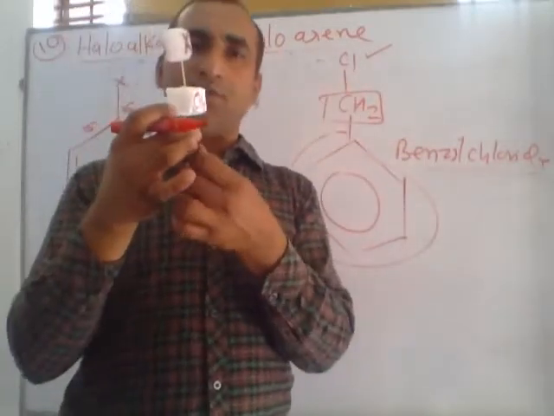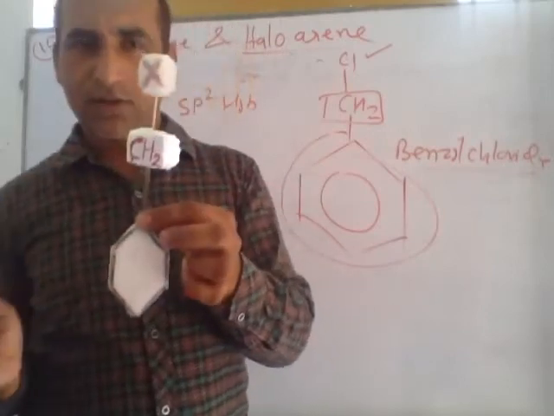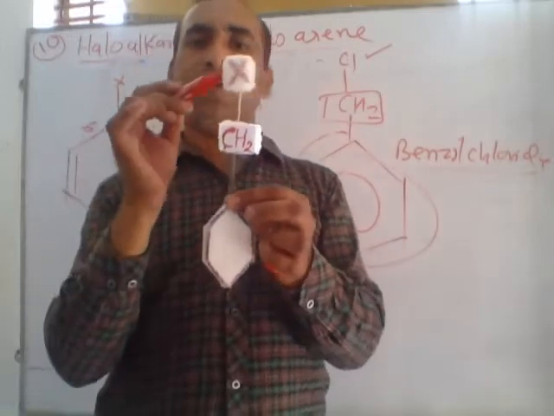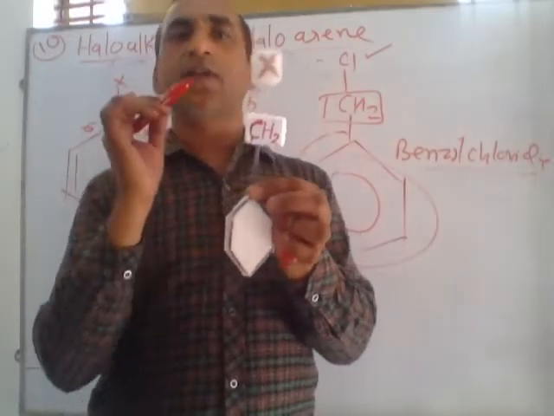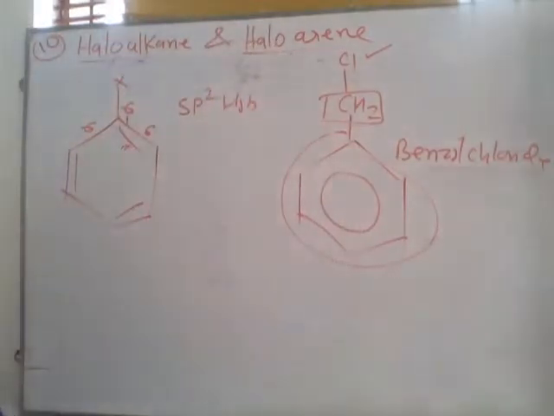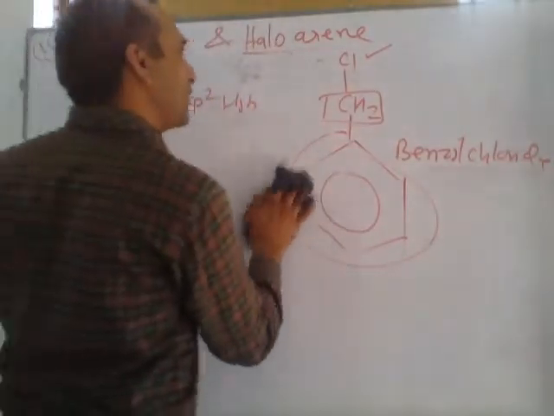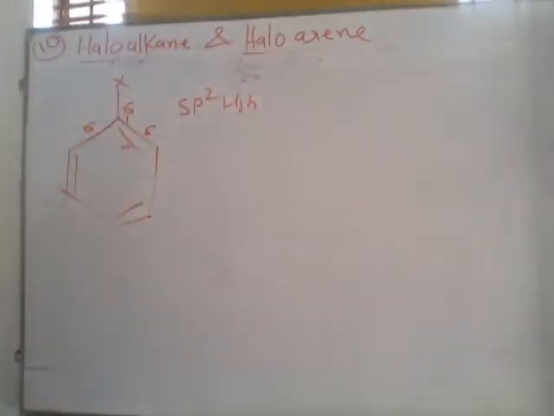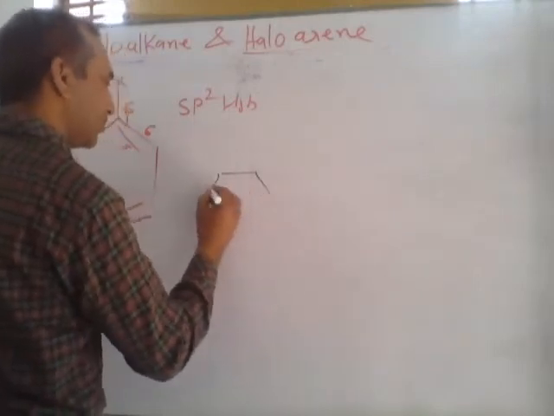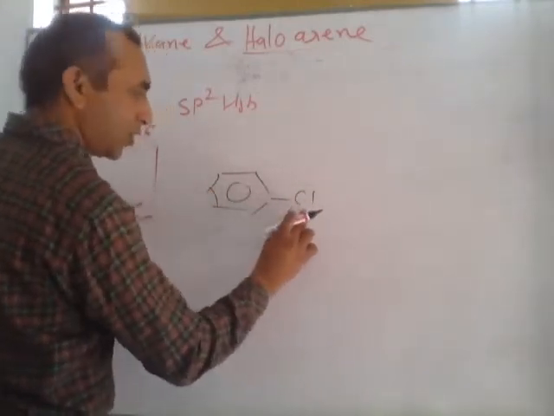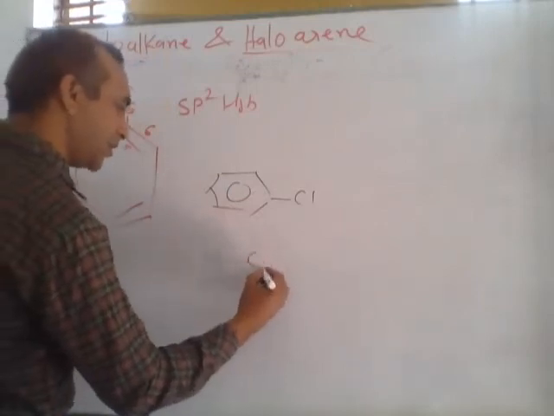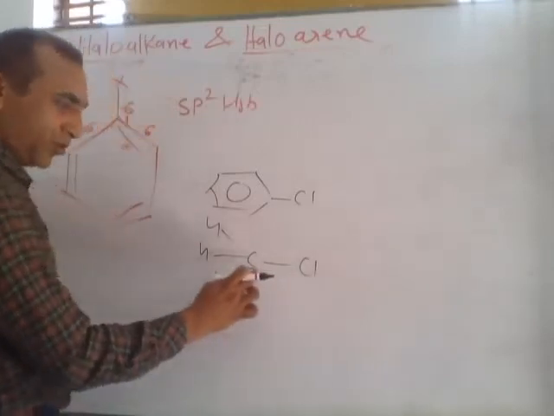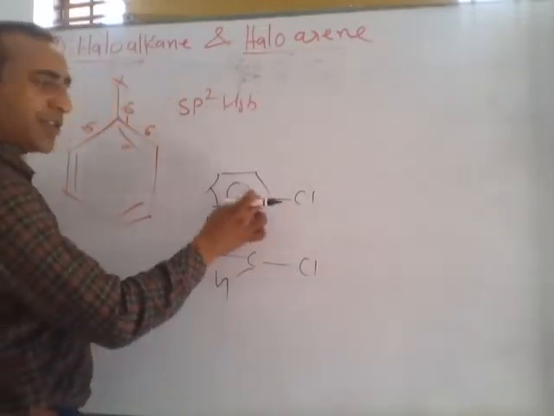Can you guess name of this compound? This is chlorocyclohexyl methane. Chloro, otherwise halocyclohexyl methane. So in exam, they ask this type of question. Listen. This is chlorobenzene, but this compound is chloromethane. This is aliphatic, this is aromatic.